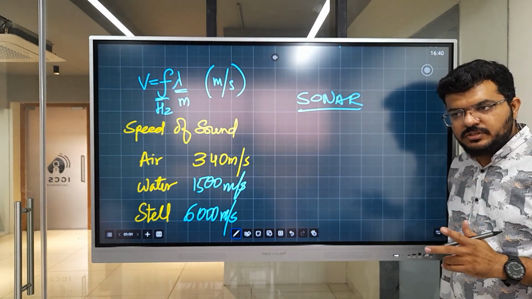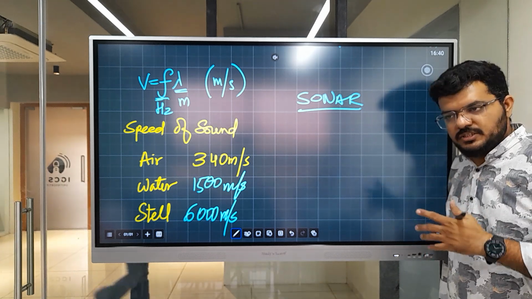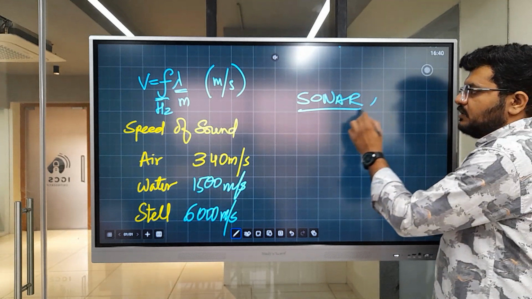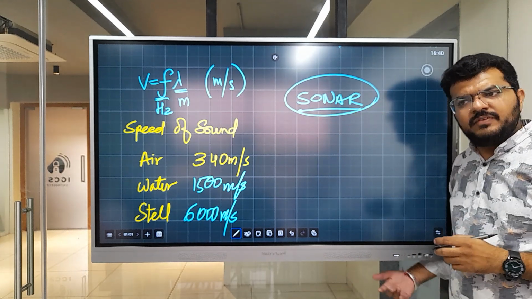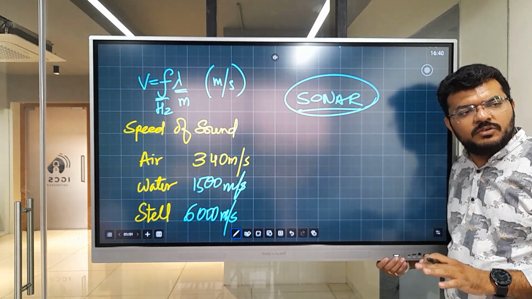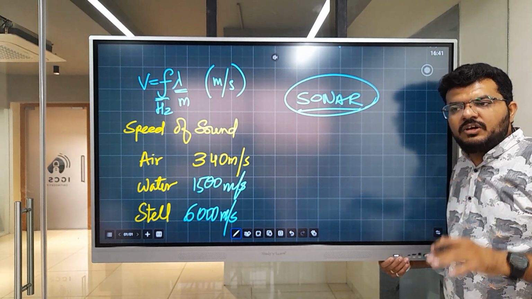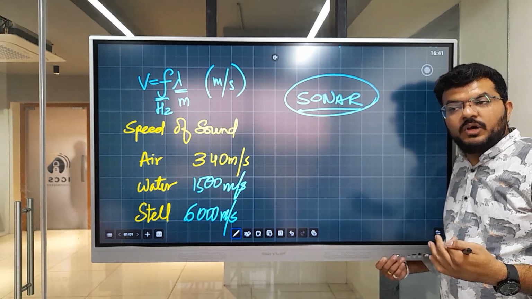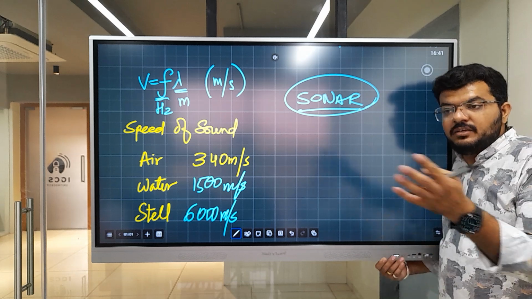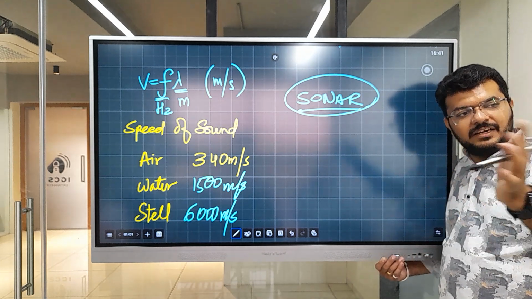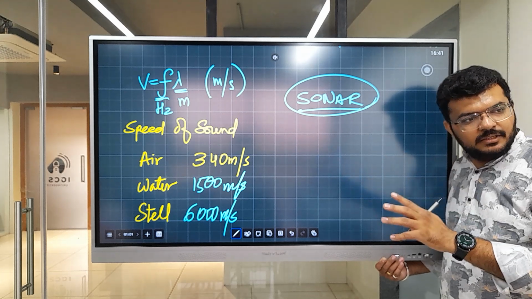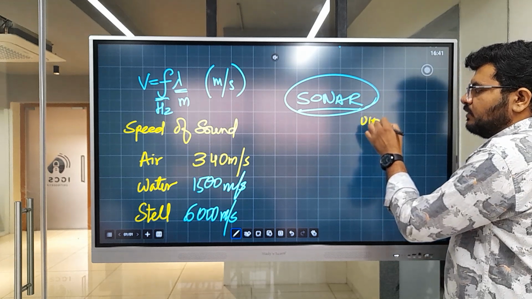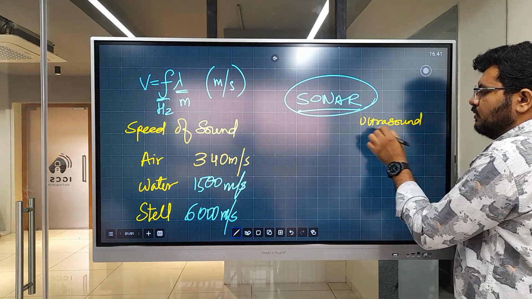Now, what is sonar used for? It is used by ships and by submarines to find out distances. What kind of sound does this emit? Do you have any idea? Have you heard of submarines using sonar to find out the depth of the sea, so they can find out how much they can sink? You also know that bats use a kind of sound to guide them. Bats are blind, so they need guidance at night for their flight. What kind of sound do they use? Ultrasound. Do you know what is ultrasound? What is ultrasound?